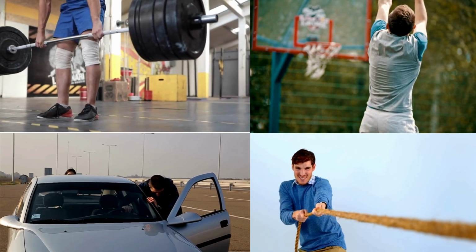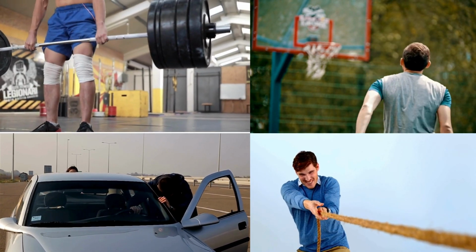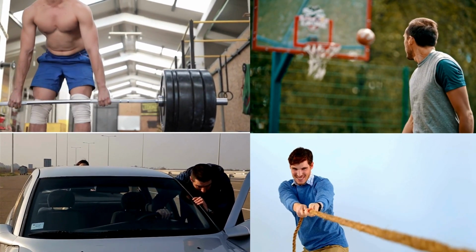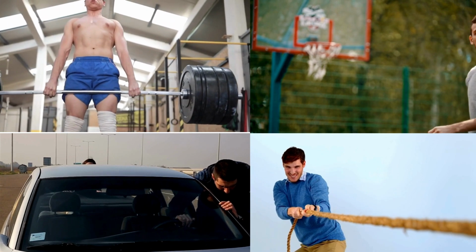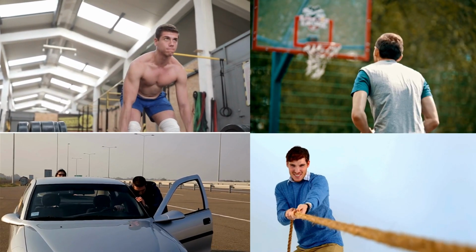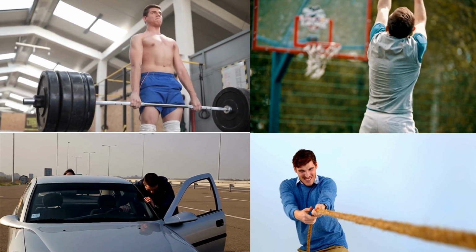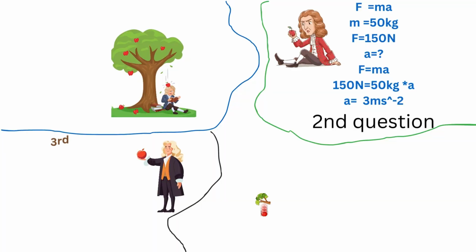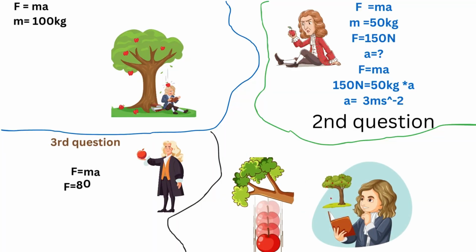6. Roller coaster. Newton's second law of motion states that F = ma, or net force is equal to mass times acceleration. A larger net force acting on an object causes a larger acceleration, and objects with larger mass require more force to accelerate. Watch this question, and you can understand Newton's second law.